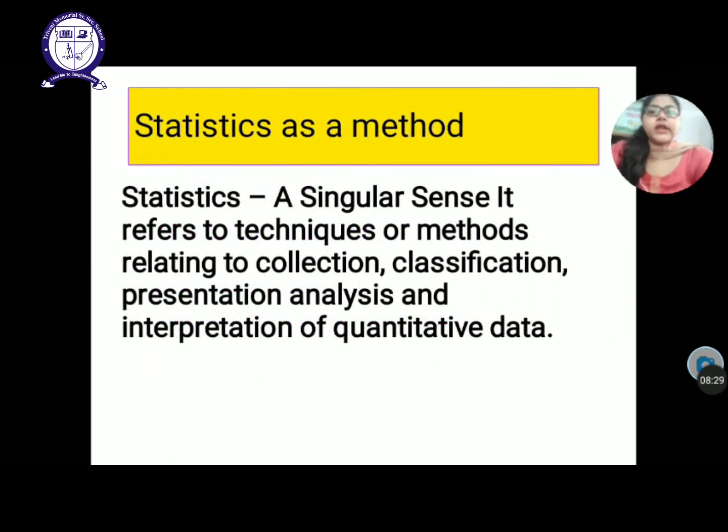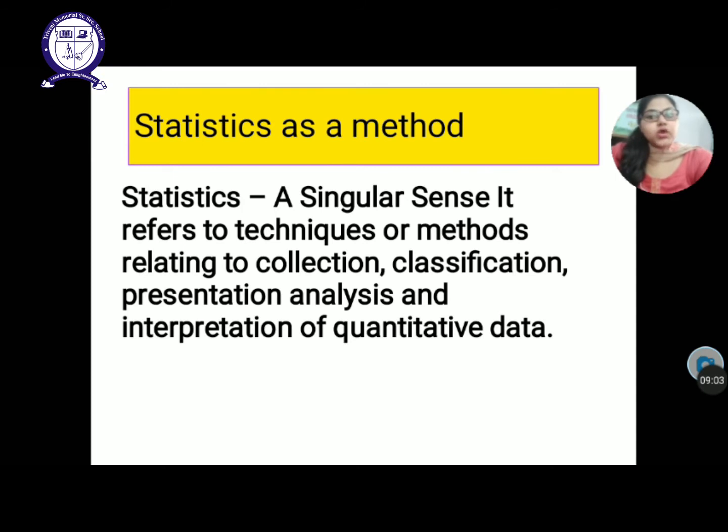Now comes statistics as a method. This is a very important question. Statistics as a method means in a singular sense. In the plural sense, we have discussed that statistics is a group of data. It can be affected by multiple causes, by the accuracy or time period, etc., and should have a predetermined purpose. But in method, that means a process: how you are supposed to collect the statistical data and how you are supposed to use it.